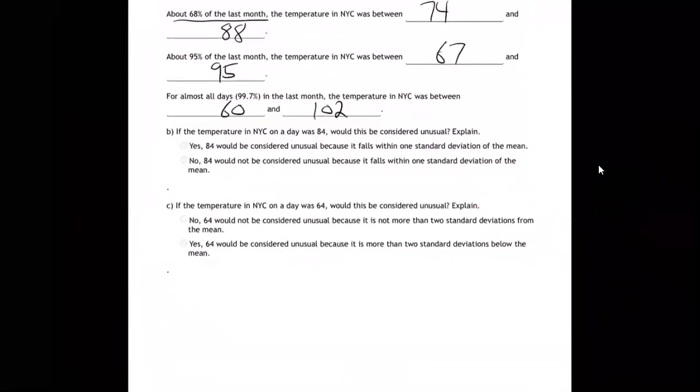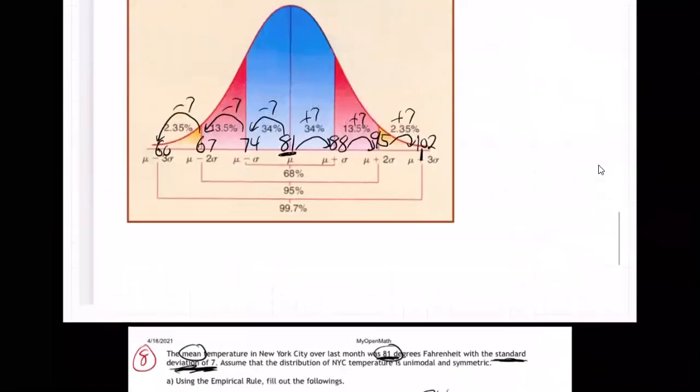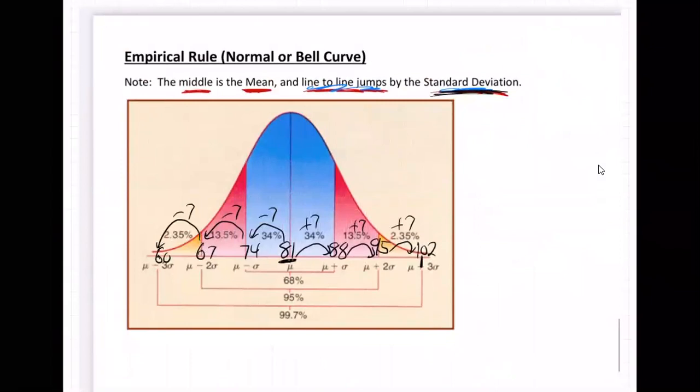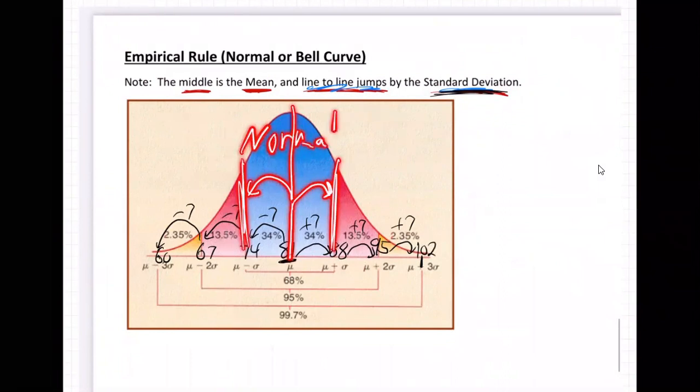Would that be considered unusual? No. 84 would not be considered unusual because it falls within one standard deviation. That's what it's all about. Remember, the standard deviation up here is the jump from line to line. So if this is the middle, then one jump to the right and one jump to the left, that's all the normal. Things are considered normal that are within one standard deviation of the middle. All the temperatures between 74 and 88 would be considered normal because that's where you would normally find the temperature 68% of the time.